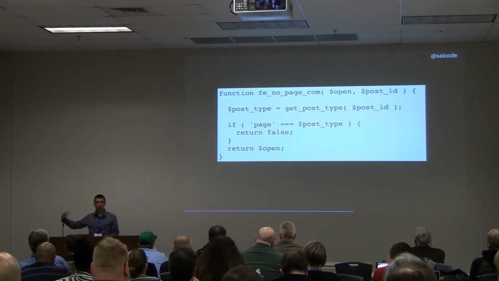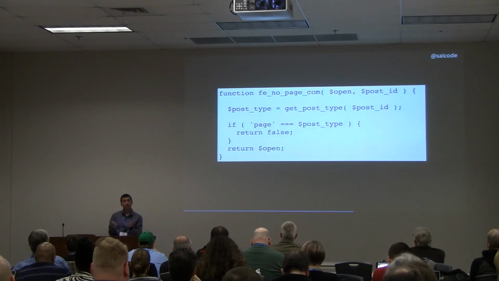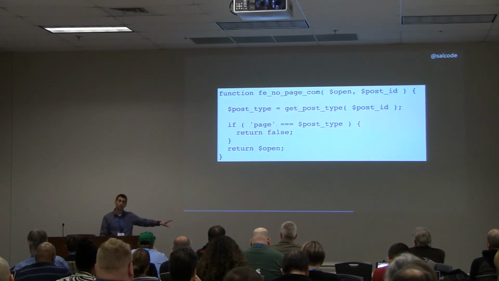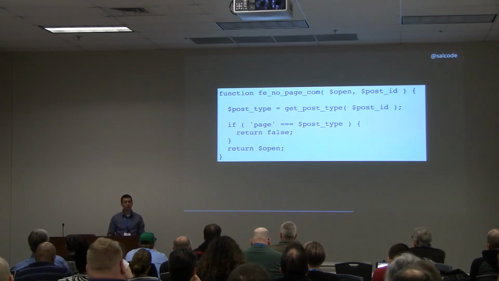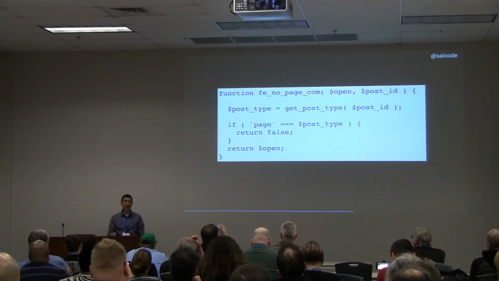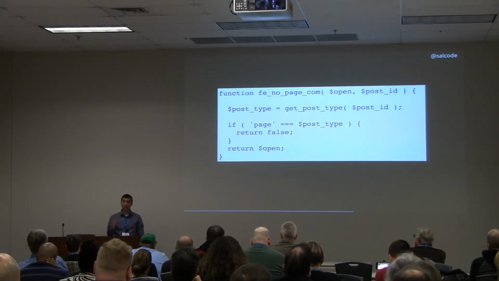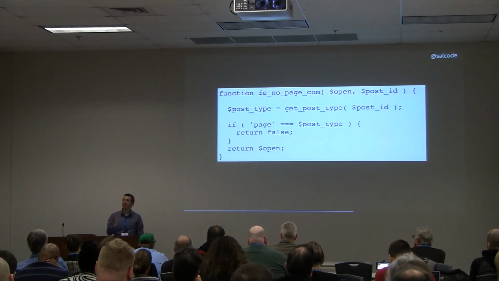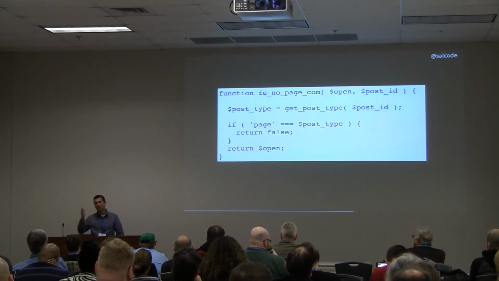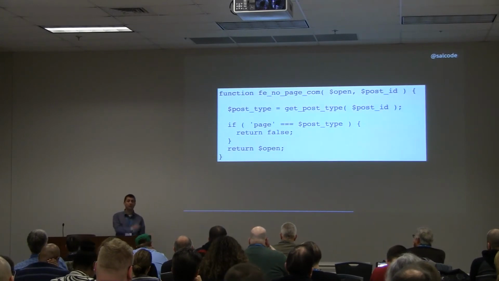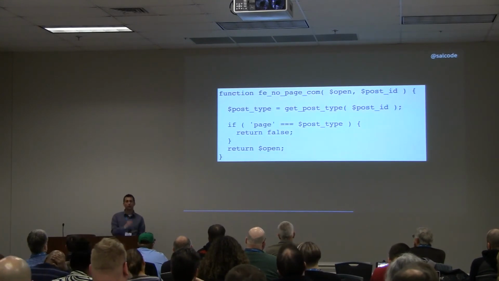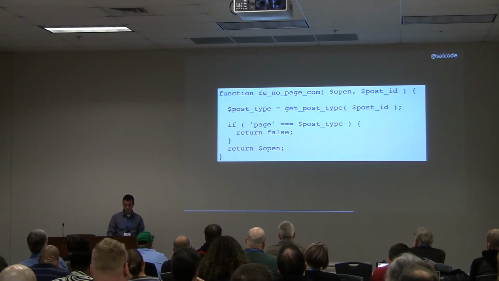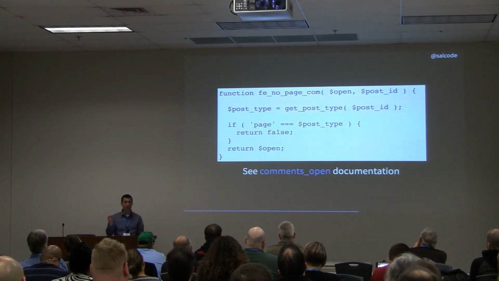So we've got this coming down the tube. Maybe it's true, maybe it's false. We look at it. Oh, this is a page. False. I want my comments closed. No comments on pages. Otherwise, send through whatever value you gave me. Don't make a change. Prior to WordPress 4.3, pages had comments by default. And then once 4.3 came out, they don't. But again, like the other settings, that only affects everything being created from there out. So if you already have pages with comments on them, but don't want the comments on those pages, this code will make sure the comments on those pages are all closed. The comments open documentation is where I learned those are the 2 arguments that I can get passed in there.